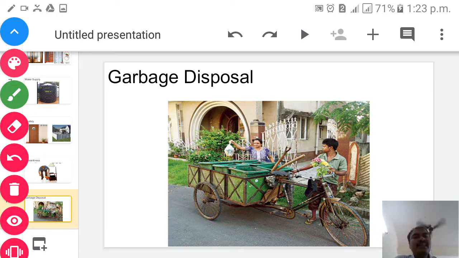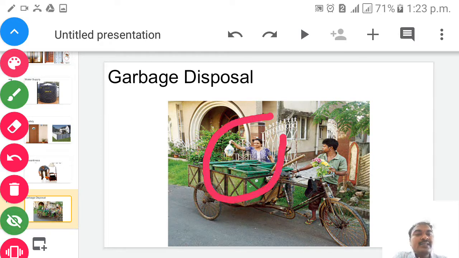So children, in this image, what you are seeing, I will show you now, just a minute children. This is a lady throwing the garbage in different garbage bins, children. Why is she doing like that? Because she is dividing the garbage into 3 groups, isn't it? For example, green, red and blue. Green means which is related to vegetables, isn't it?